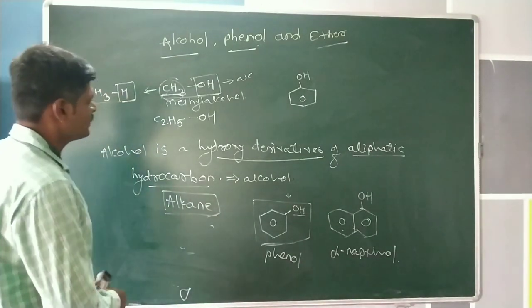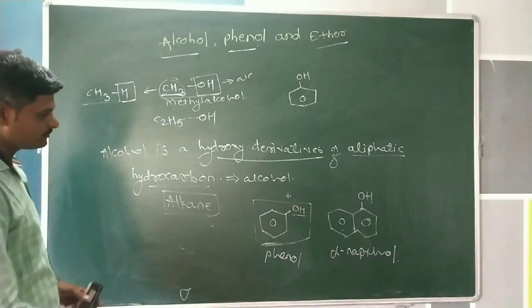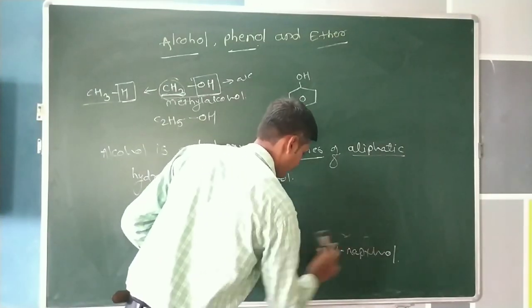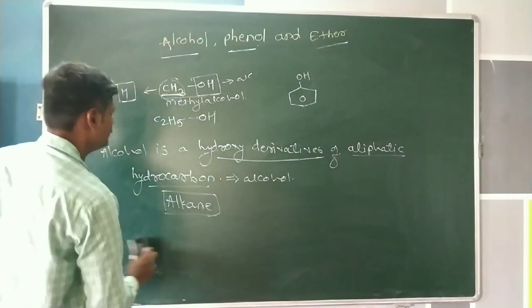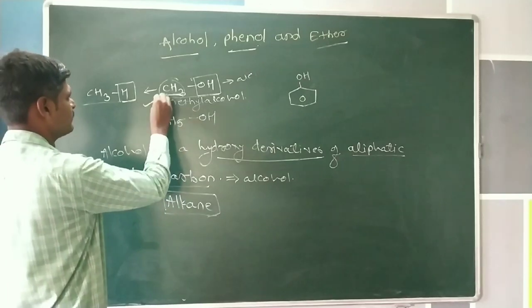In this type of alcohol, two examples are written here.